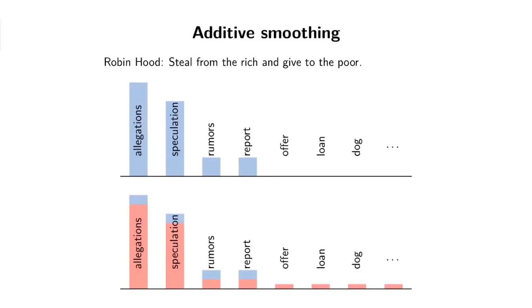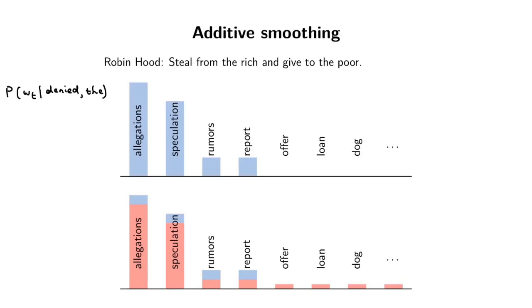The idea behind additive smoothing is, let's say we're looking at the problem where we're trying to get the probability of a word given that the preceding 2 words were denied the. Okay? And let's say there's some probability on denied the allegations, denied the speculation, denied the rumors, denied the report. But there's no probability on denied the offer, denied the loan, denied the dog. That doesn't make sense, but there's 0 probability on that.